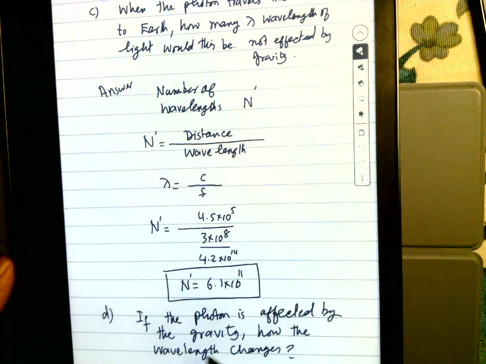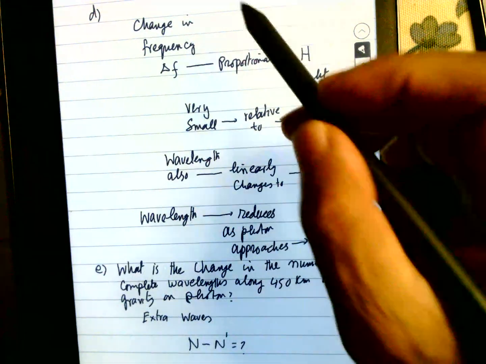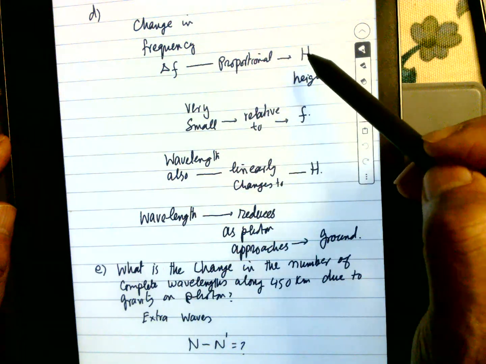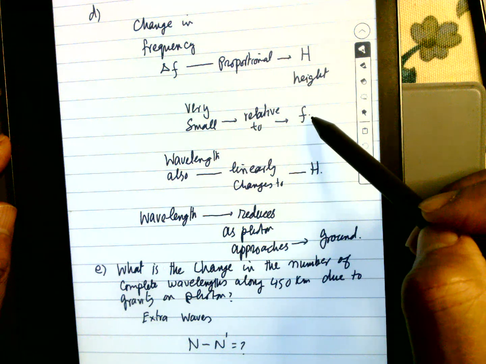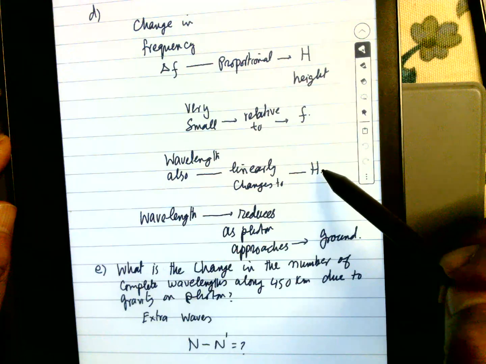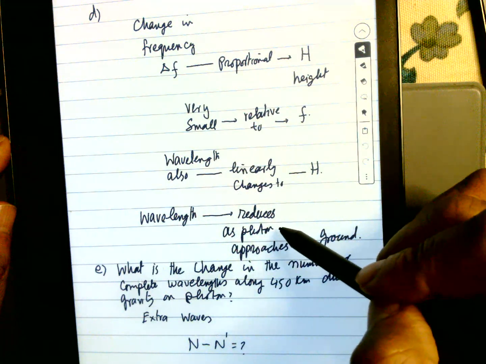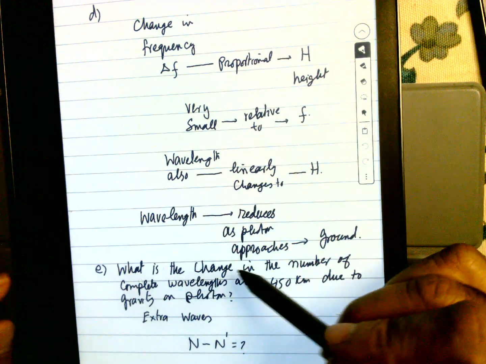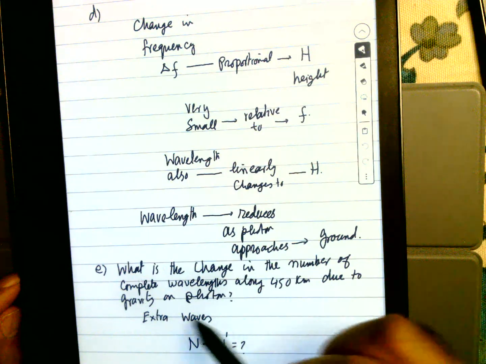If the photon is affected by gravity now, with gravity, how many wavelengths will there be? If there is gravity, the change in frequency, delta f, is proportional to the height. It is very small relative to the frequency. So the wavelength also changes linearly with the height. So the wavelength reduces as the photon approaches the ground. So what is the change in the number of complete wavelengths along the 450 kilometers due to gravity?